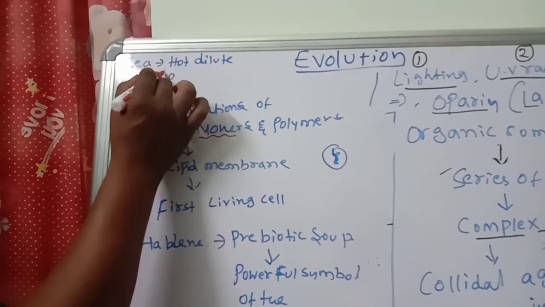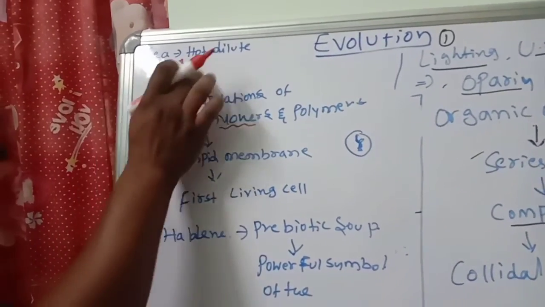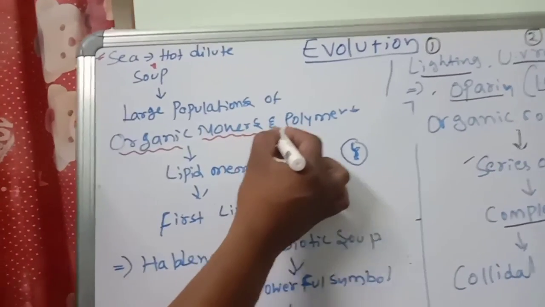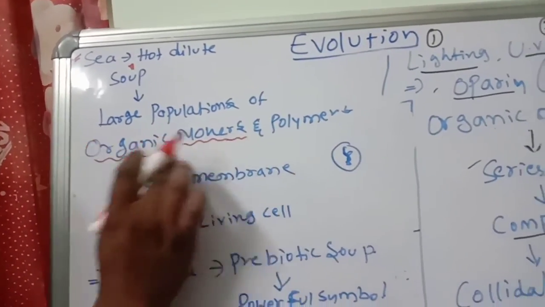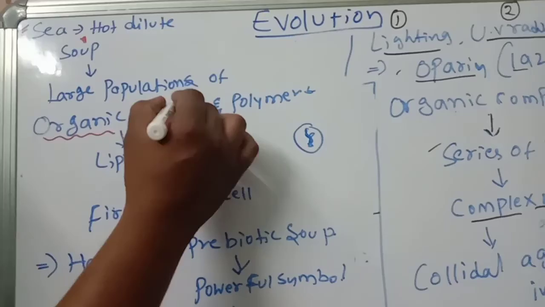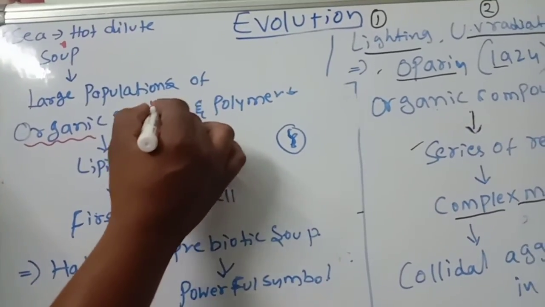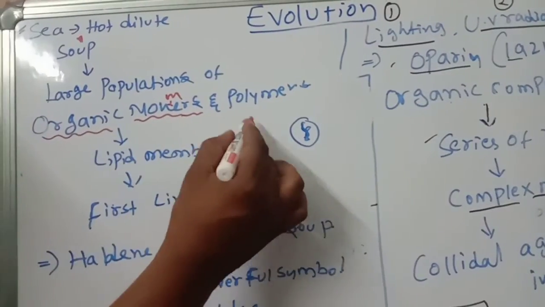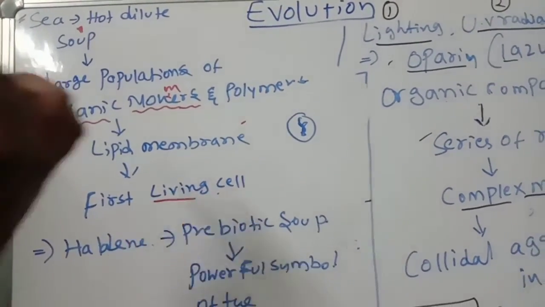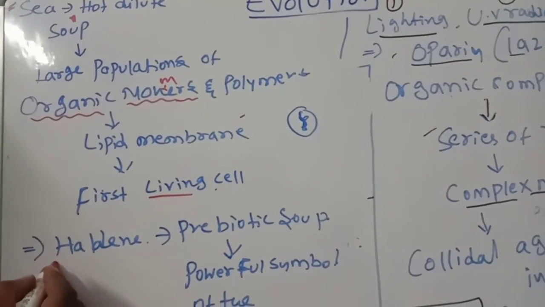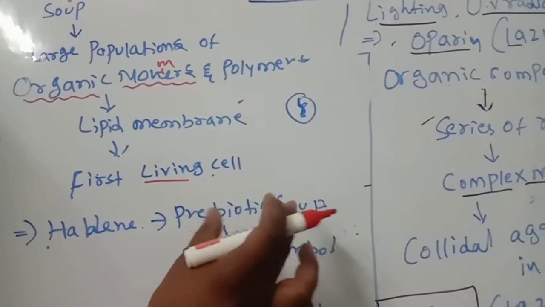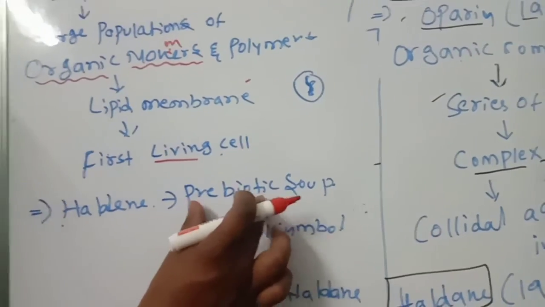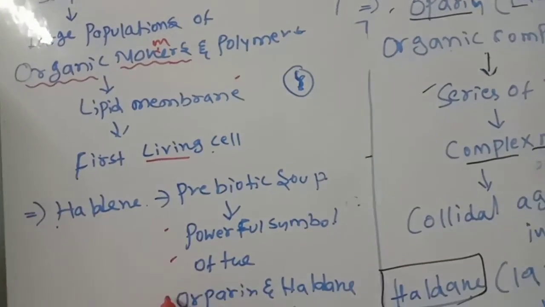The hot dilute soup, not mutton soup or chicken soup. The organic monomers and polymers gained the lipid membrane, then formed the first living cell. Haldane and Oparin said the prebiotic soup is the powerful symbol of the Oparin and Haldane view.